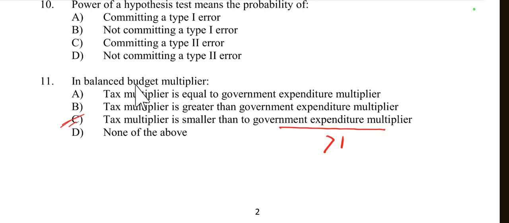So in a balanced budget scenario, if the government increases spending by a certain amount and raises taxes by the same amount, then the overall impact on income will be less than that of an equivalent increase in government spending alone. So the tax multiplier is indeed smaller than the government expenditure multiplier. So here tax multiplier should be smaller than government expenditure multiplier in case of balanced budget multiplier. So here option C is right.